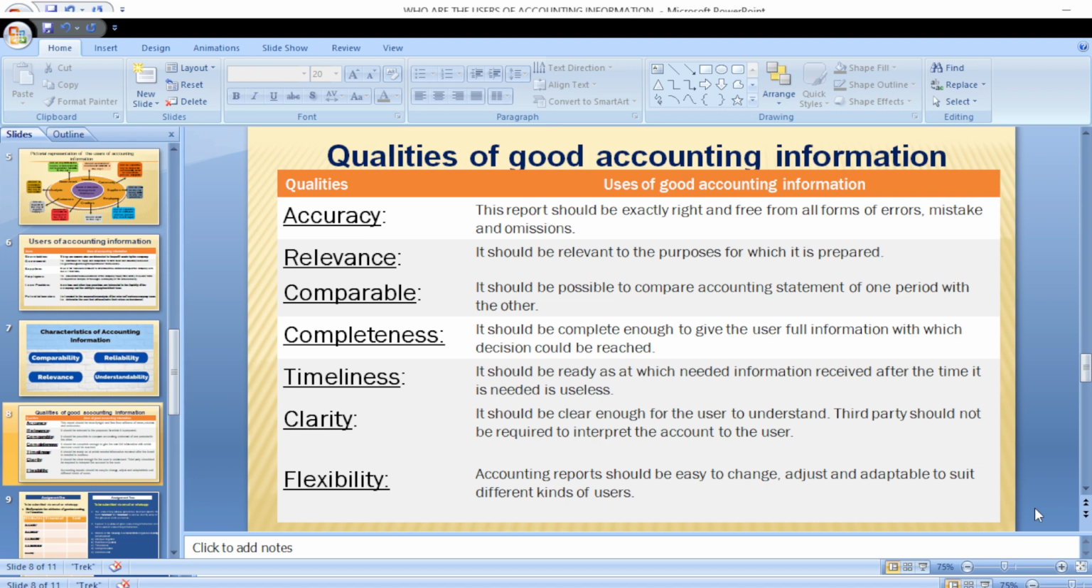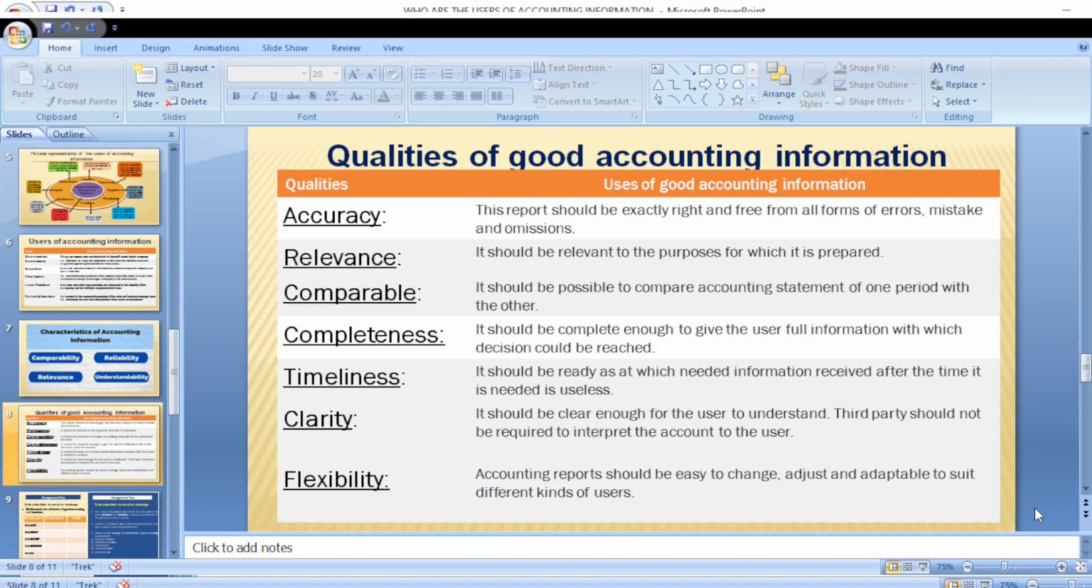Then relevance. The accounting report must be relevant. We've talked about relevance before now. It must be relevant for the purpose for which it is prepared. It is very important for accounting information to be relevant. Otherwise, there is no point preparing such reports.